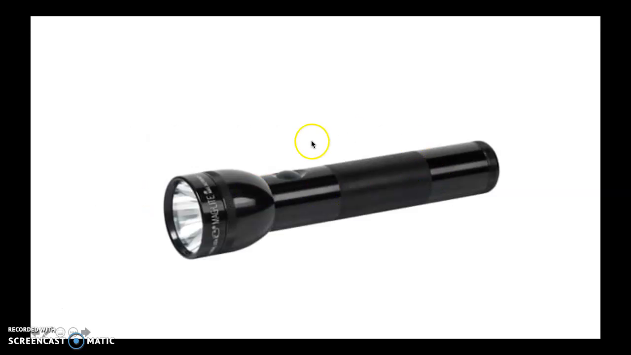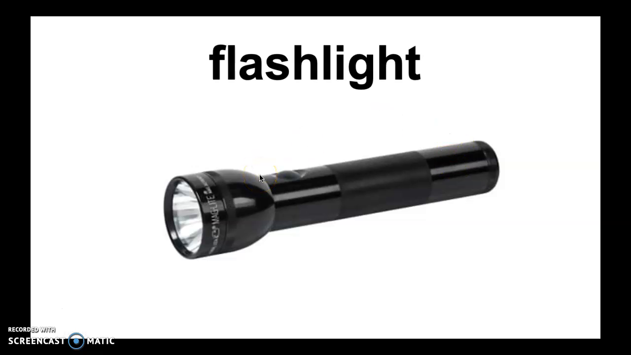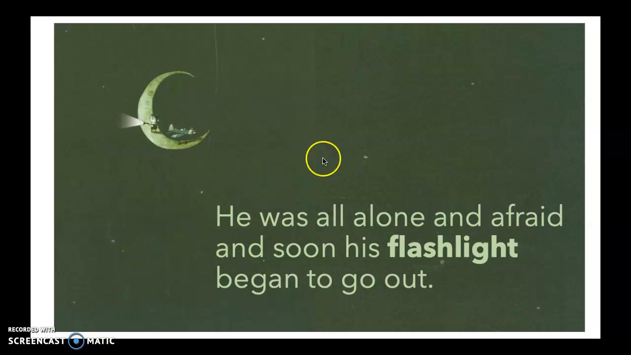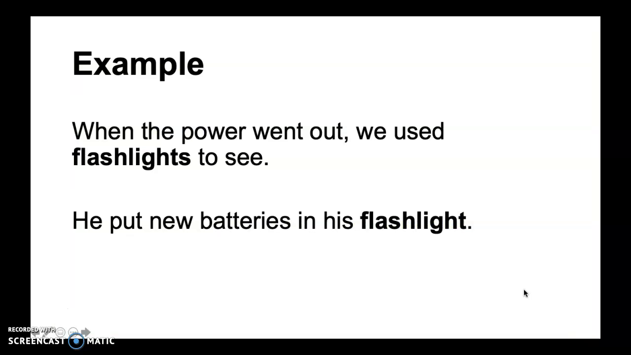So what is this? This is a flashlight. He was all alone and afraid, and soon his flashlight began to go out. So an example of flashlight: when the power went out, we used flashlights to see. He put new batteries in his flashlight.